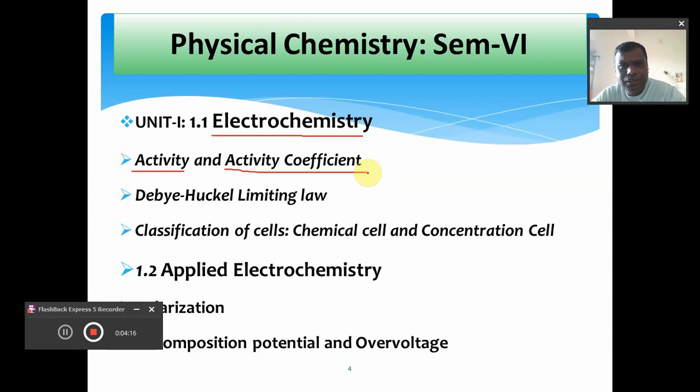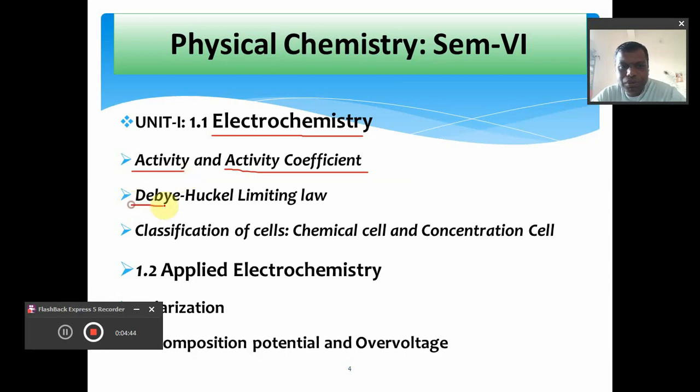Again, in this electrochemistry we are going to talk about the different types of the electrolytic solutions, particularly based upon the activity coefficient. These are simply called ideal solution and non-ideal solution, and how this activity coefficient shows different values for ideal solution and non-ideal solution, that we will discuss in this activity and the activity coefficient.